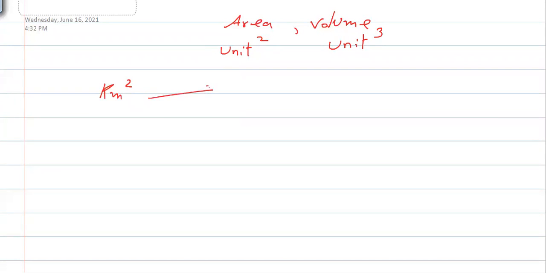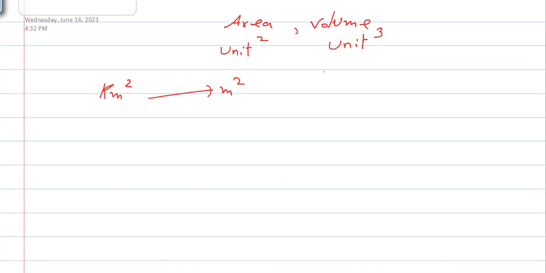All right. Now next is, in case of area and in case of volume, in case of area, we always write unit square, and in case of volume, we write cubic units. So how will we convert it in that case? For example, if you have to convert from kilometer square into meter square, then how will we do the conversion?